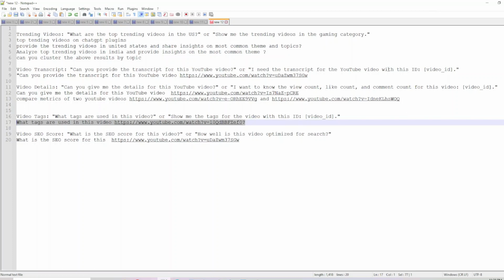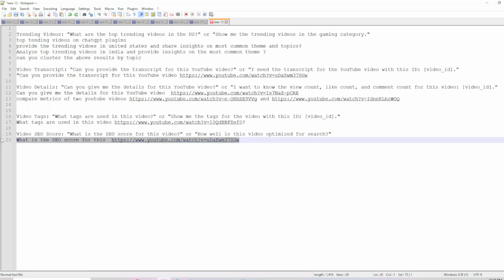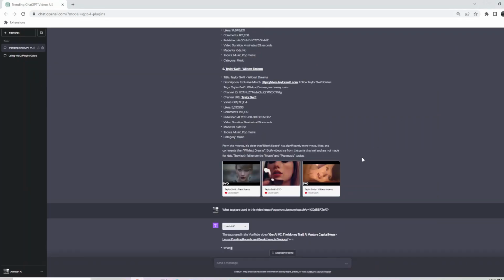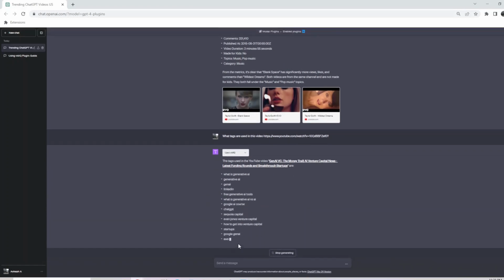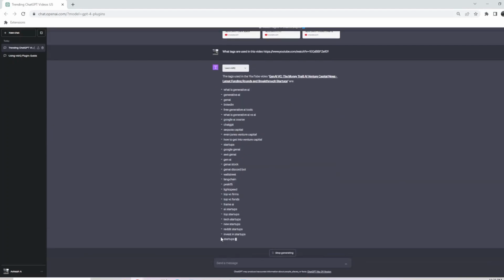So it will give you all the tags. And similarly, last but not the least, you can get the SEO score by asking what's the SEO score, or how well is the video optimized for search. So that's totally up to you, and you will get all the tags that the user has used, and what works. If you want to reuse it, you can do that too.